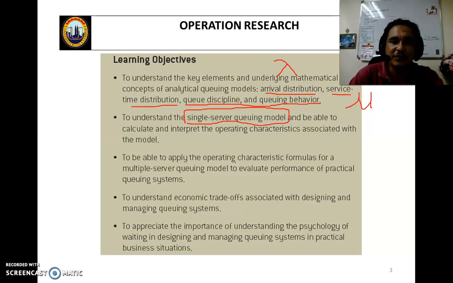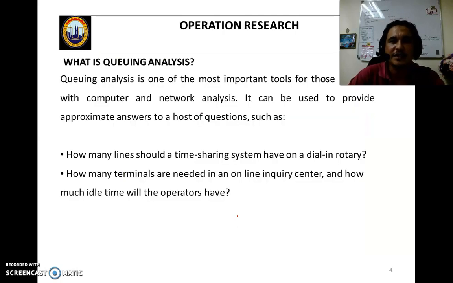So we learn to apply the operating characteristic formulas for the single and the multiple server queuing systems, to understand the economic trade-off, and to appreciate the importance of the underlying psychology of waiting in designing and managing queuing systems in practical business situations. So what is queuing analysis?